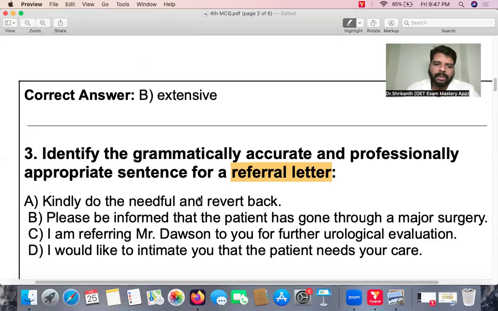Because over here we have the words I am referring. So it's a referral letter. I'm referring Mr. Dawson to you for further urological evaluation. So that means you're giving partial responsibility. You're not giving full responsibility of the patient. You're still taking care of the patient. But when it comes to urological evaluation, the patient needs specialist care. So you're giving partial responsibility to the person. If it is a transfer letter, you will be giving full responsibility, A to Z responsibility of the patient, to the urologist. Right. All right. So let's go to the fourth question.